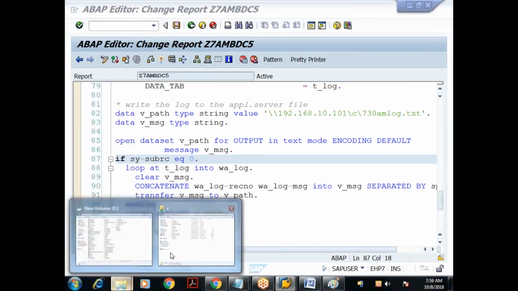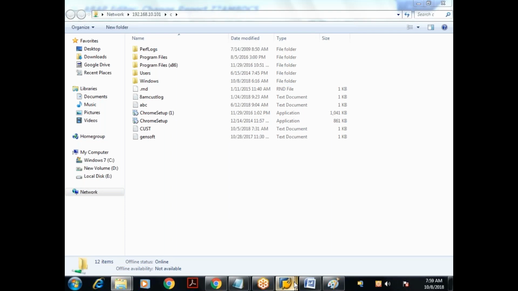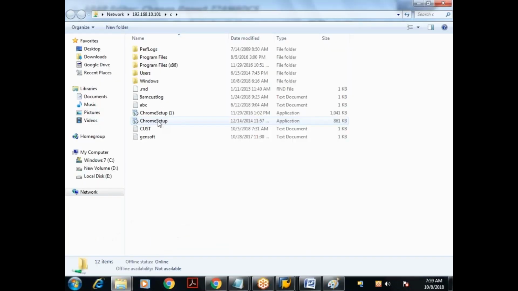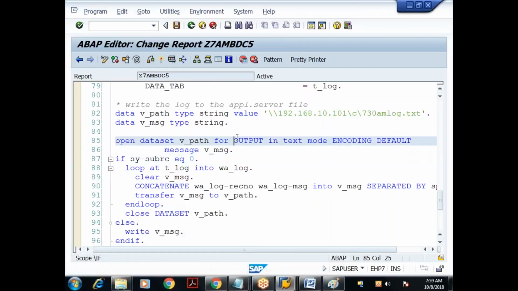If you see here, I don't have any file with the name what? 7:30 am log.txt. I don't have that file. So we are trying to open a non-existing file in which mode? Output mode. So what happens? It will create that file. If any problem is there in creating that file, that operating system message will come and sit in this particular variable. So if you're unable to open that file, I'm just printing that message.